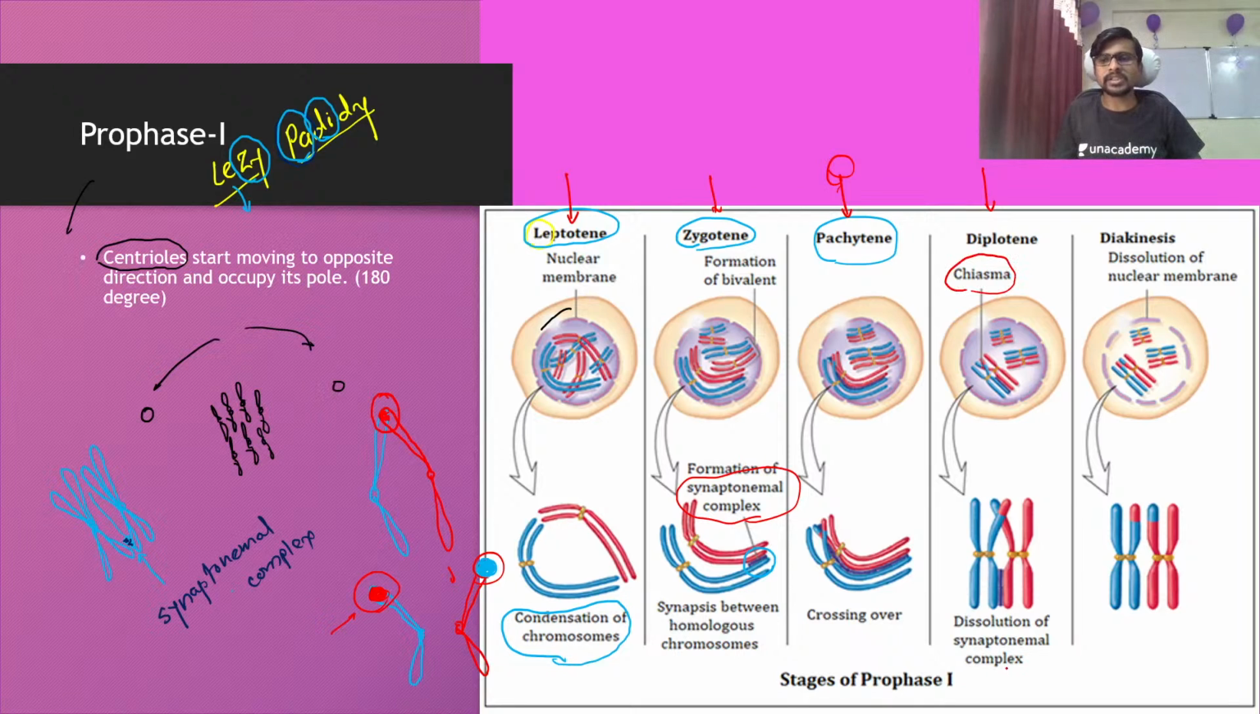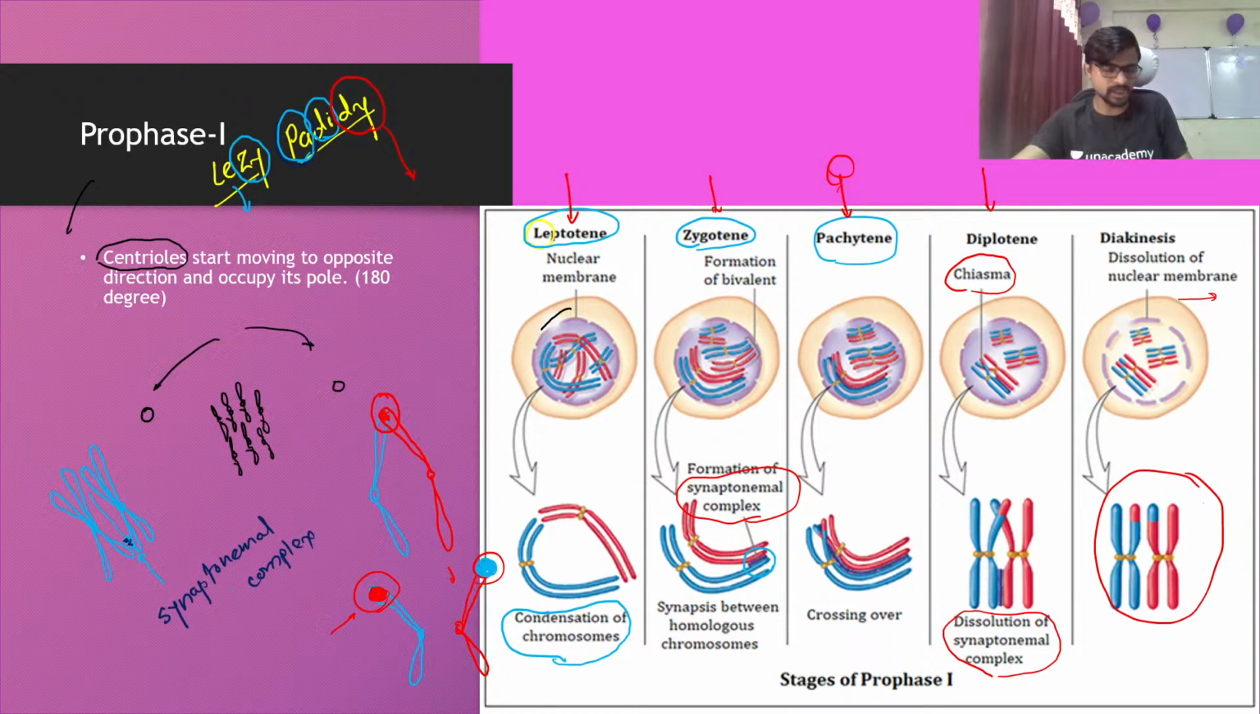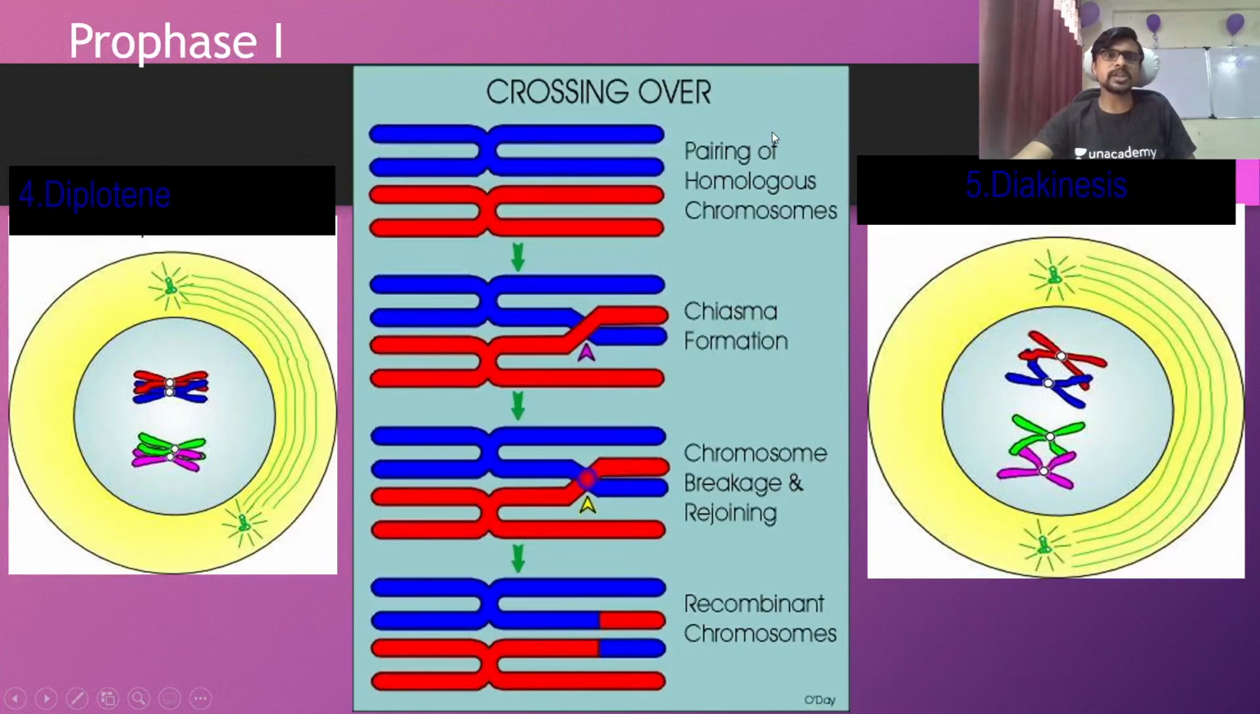Okay, so the dissolution of synaptonemal complex is started in the diplotene, and in the diakinesis, so DY, this is the last phase. So in the diakinesis, the nuclear membrane starts dissolving and the chromosomes are separated after exchange of the material. Okay, so this happens inside of the prophase 1. So if you see the prophase 1, the crossing over happens like this. So this is the chiasma formation in the first phase.